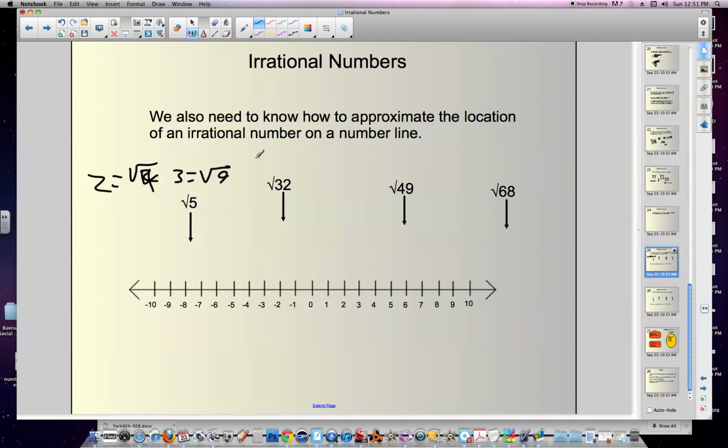The square root of 35, well, the square root of 25 is 5, and the square root of 36 is 6. This is between 5 and 6. The square root of 49 is just 7, so it's right at 7. The square root of 80, well, the square root of 64 is 8, and the square root of 81 is 9. So this is somewhere between 8 and 9. That's all we're talking about.